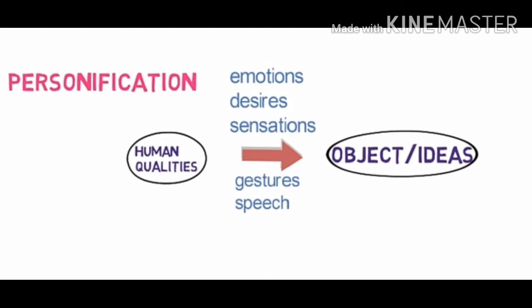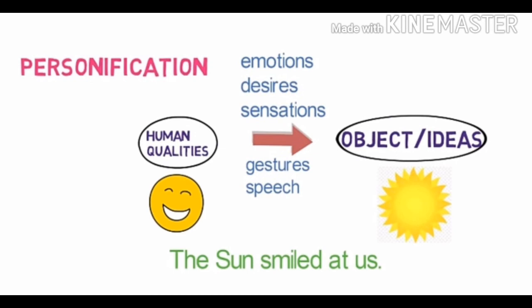Let's look into some sentence examples of personification. The sun smiled at us. Here we are giving a human quality like smiling to the object sun. To smile is a human quality while the sun is an object.